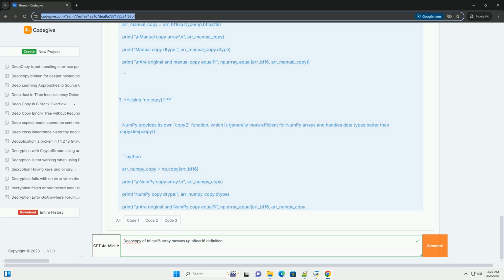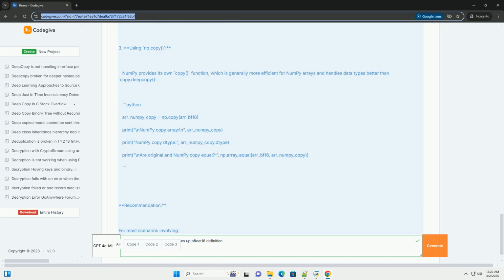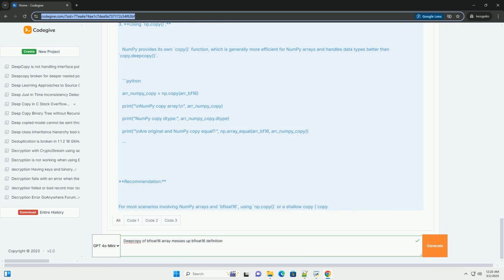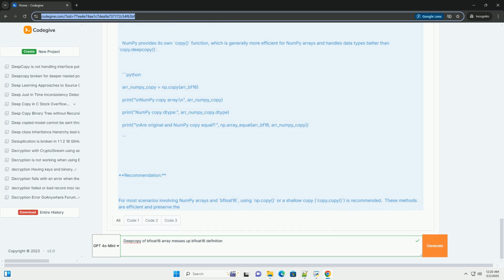Why does this happen? The copy.deepcopy function uses a recursive approach. It tries to recreate the object's structure and copy the data. However, np.bfloat16 is a relatively new and less commonly handled type, and the deep copy might not have fully optimized handling for it. The internal workings may trigger a default conversion to a more broadly supported type.